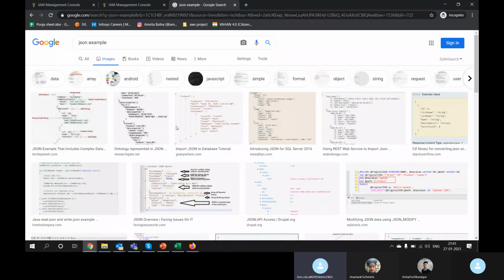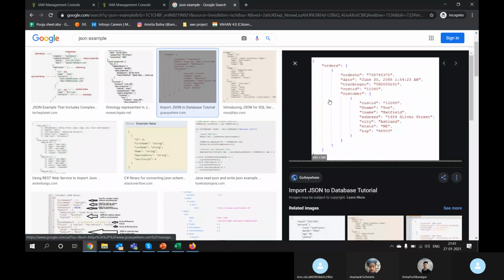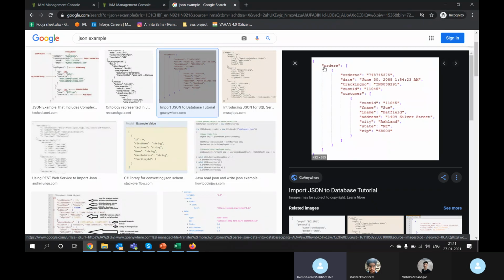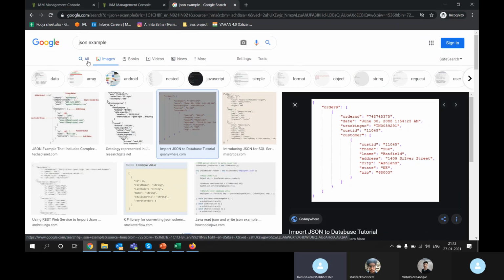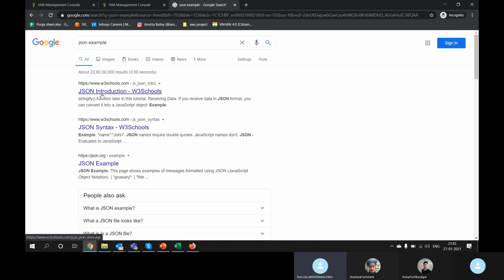Very simple example. Let's go here. You know, key and value. Key is basically, you can see here, this is our curly brackets, and this is one key, and its value is this much. This is another key, its value is this. This is key, this is value. This is key, this is value. This is key, this is value. So JSON is a key value pair structure.